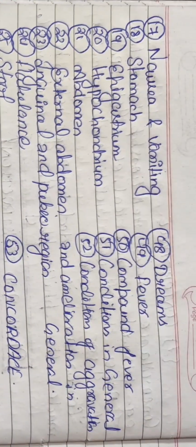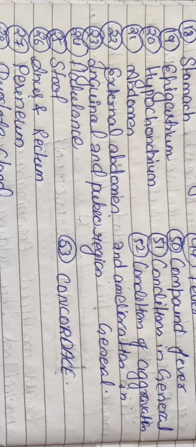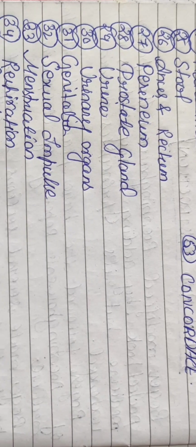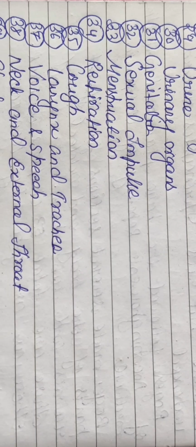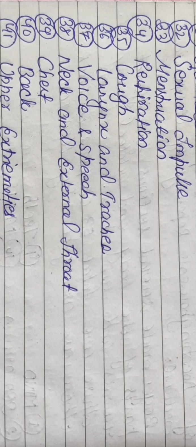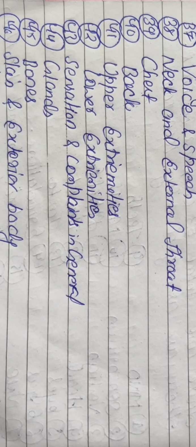So the chapters were mind, sensorium, vertigo, head, eye, ear, nose, face, teeth, mouth, appetite, thirst, taste, eructation, water brash, hiccup, nausea and vomiting, stomach, epigastrium, hypochondrium, abdomen, external abdomen, inguinal and pubic region, flatulence, stool, anus and rectum, perineum, prostate gland, urine, urinary organs, genitalia, sexual impulse, menstruation, respiration, cough, larynx and trachea, voice and speech, neck and external throat, chest, back, upper extremity, lower extremity, sensation and complaint in general.